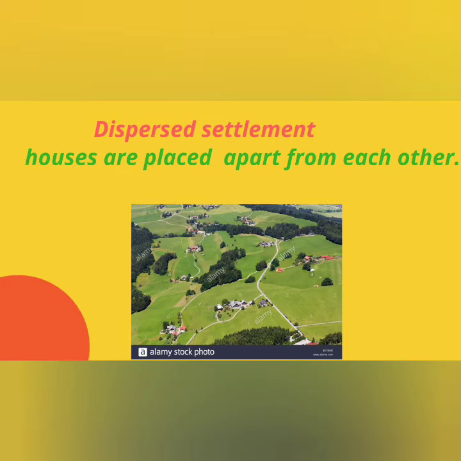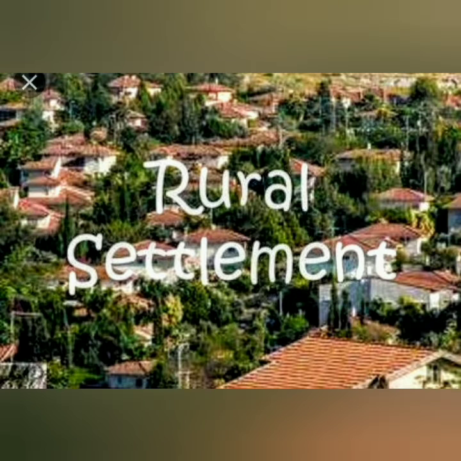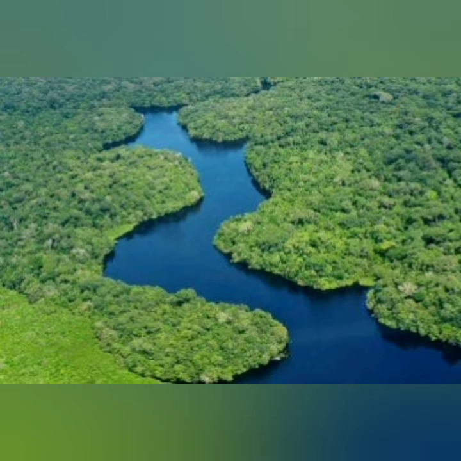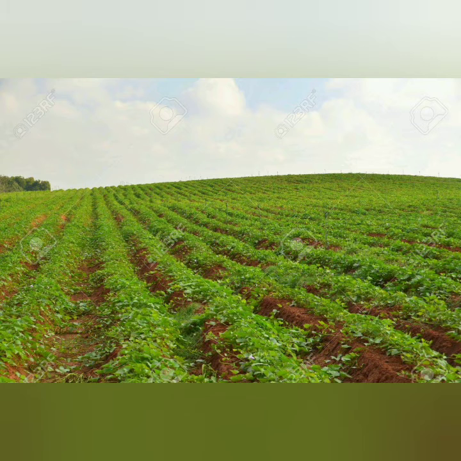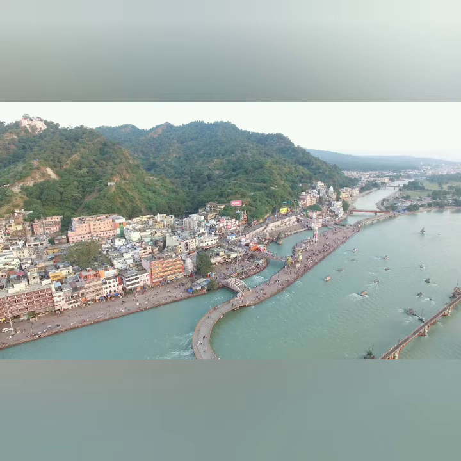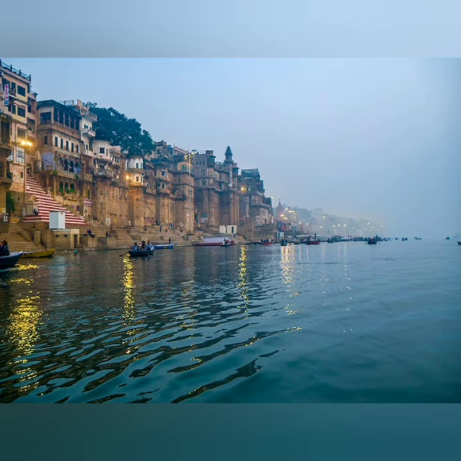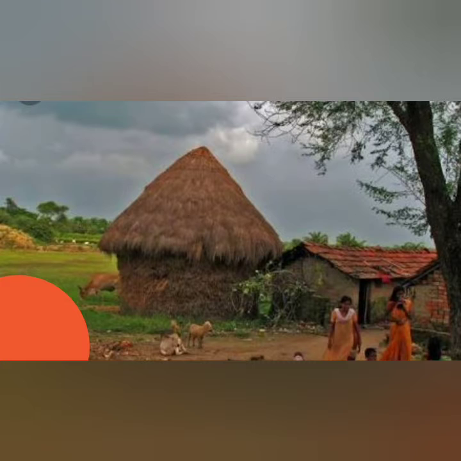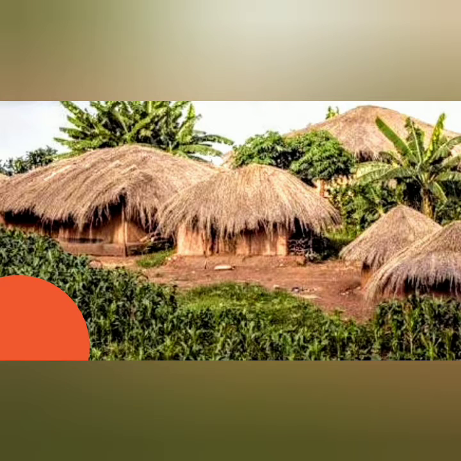Next, we move on to rural settlement. Rural settlements are predominantly located near water bodies, that is rivers, lakes, springs, etc. Where water is easily available, people choose to settle there because of fertile lands for cultivation. The availability of building materials like wood, stone and clay near settlements is another advantage for settlements to be built. Next one, you see patterns of rural settlements.